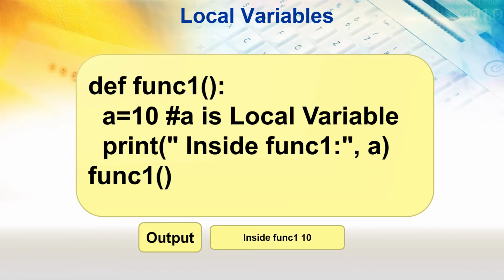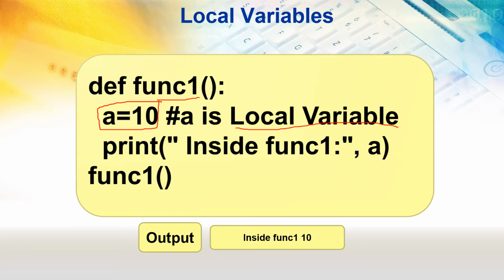Okay, just suppose let's have this example. So I am defining here one function. Okay, function1, and here I am writing one variable and assigning the value, that is a is equal to 10. Now this is the value that I am declaring here. I am assigning this value to the variable a. This will be known as a local variable.